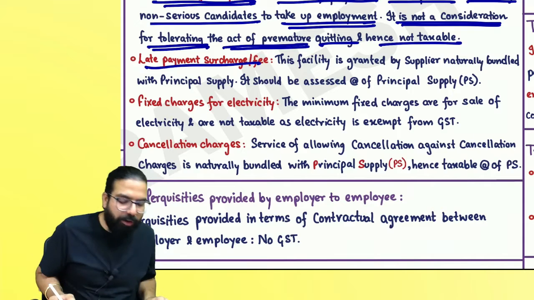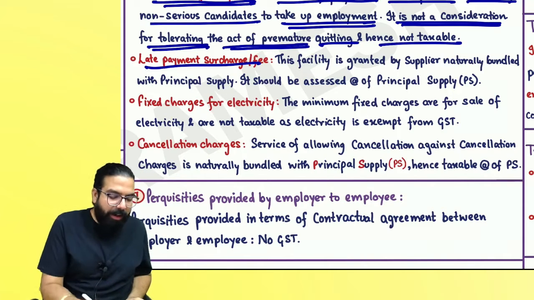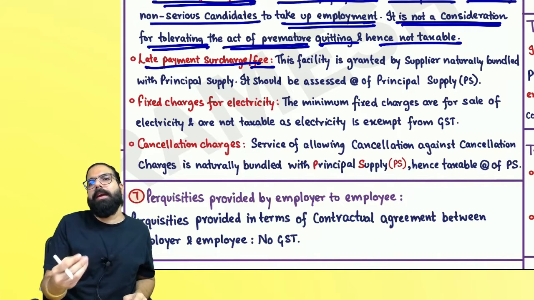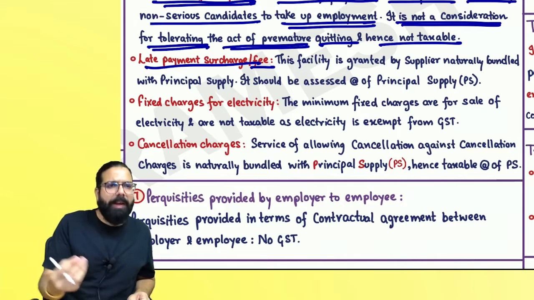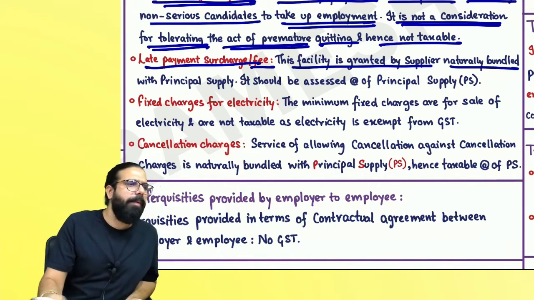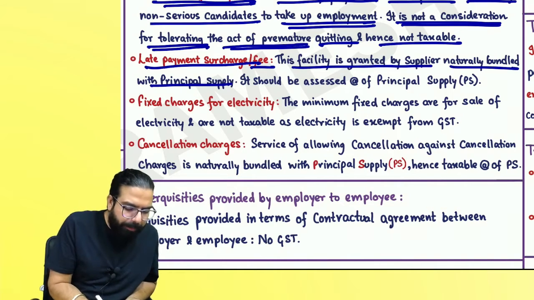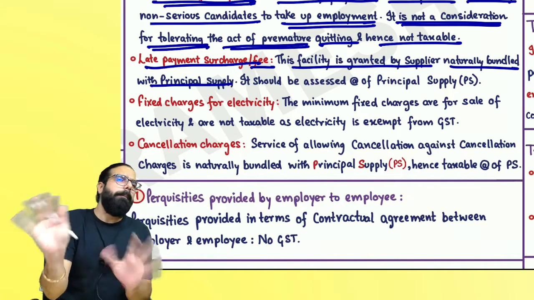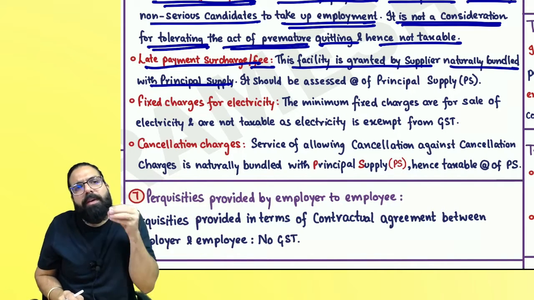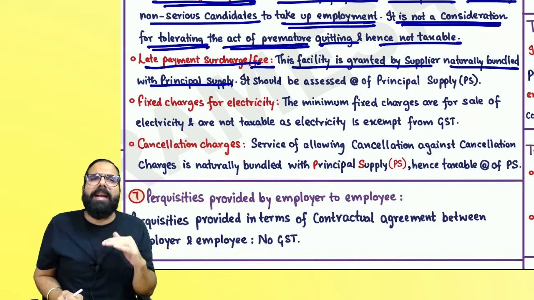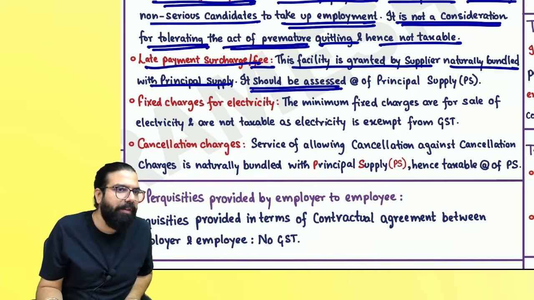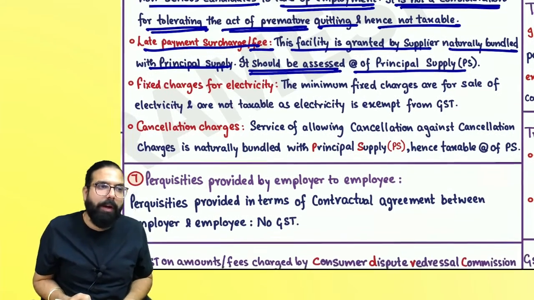The next one is late payment surcharge or fees. If you make the payment of an electricity bill late or maybe a telephone bill late, the government clarified over here, this facility is granted by the supplier and is naturally bundled with the principal supply, and it will be taxed at the rate of the principal supply. So if I am giving a telephone connection and for that I am receiving 1000 and 100 rupees, I have taken a late fee, that is a natural bundle, and government says in that scenario the late fee etc. which is collected will be assessed at the rate of principal supply.